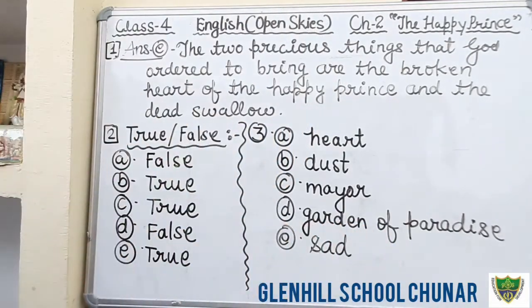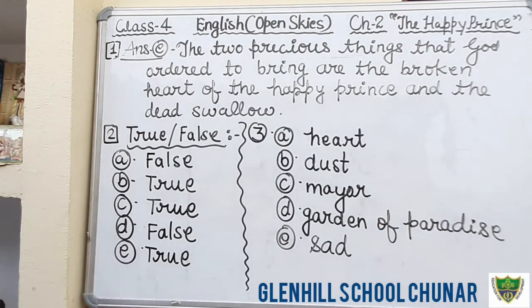Okay, students. So this is all about the filling the blanks. In the first question you will fill the heart. In the question number B you will fill dust. In the question number C you will fill mayor. In the question number D you will fill garden of paradise. In the question number E you will fill the word sad.